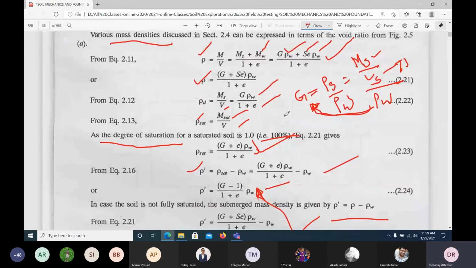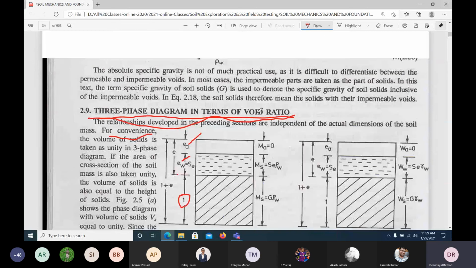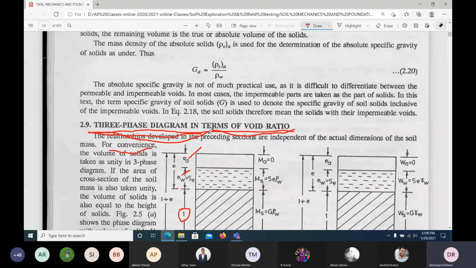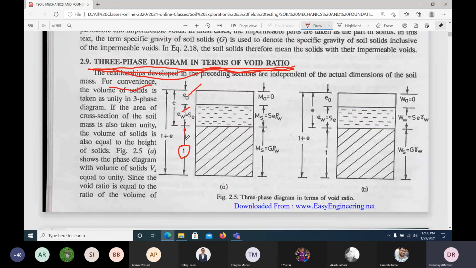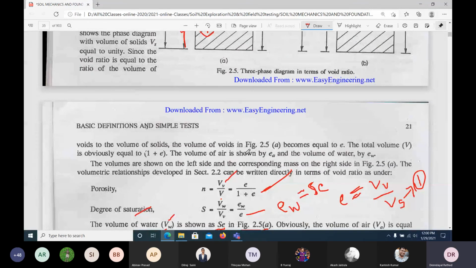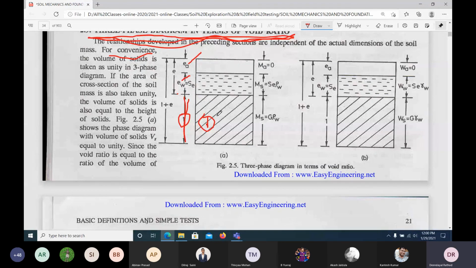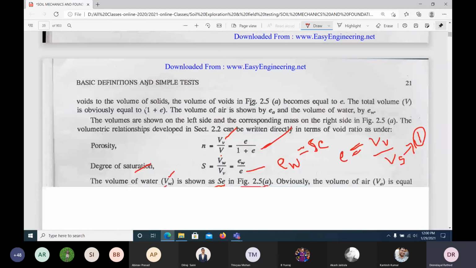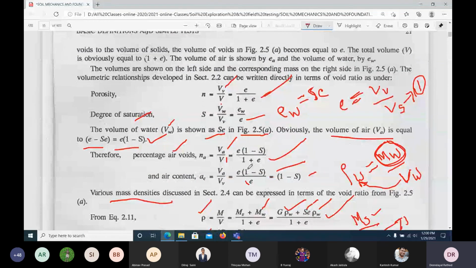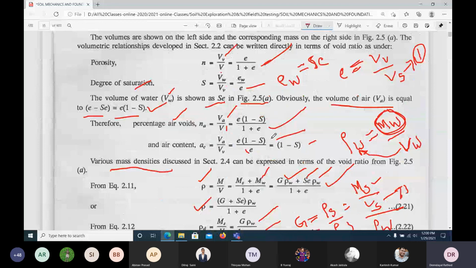So what we have seen today is the three-phase diagram in terms of void ratio. That means we assume the volume of solids as unity, 1, and we have seen how the equations change when this is 1. We have seen that the volume of void would be e and the total volume will be 1 plus e. Likewise we have derived the equations, all the equations changing, and we have seen all the densities also.